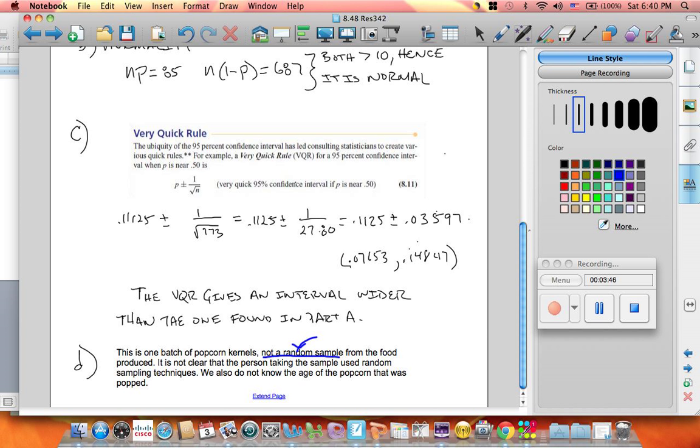The guy just counted that, no randomness at all. We don't know what random sampling techniques he used. And we don't know the age of the popcorn, and that also comes into play. The younger, the quicker it'll pop, and so age comes into effect. You might think of other reasons, but those are the three that came to my mind.